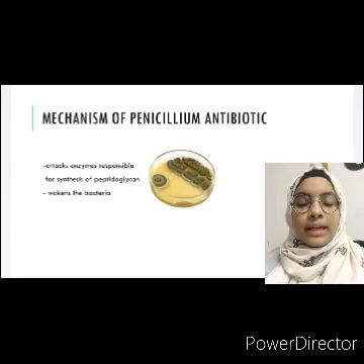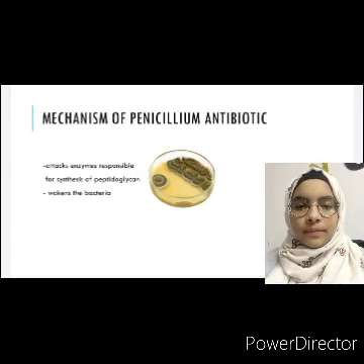Moving on to the mechanism of the penicillin antibiotic, it attacks certain enzymes in the cell that are responsible for producing the peptidoglycan, which is the main component of the cell wall. By deactivating the enzymes that are responsible for formation of the cell wall, the bacterial cell is weakened, and it's not able to survive inside the organism or reproduce. So by killing and weakening the bacterial cells, it allows the organism to recover from a bacterial infection.